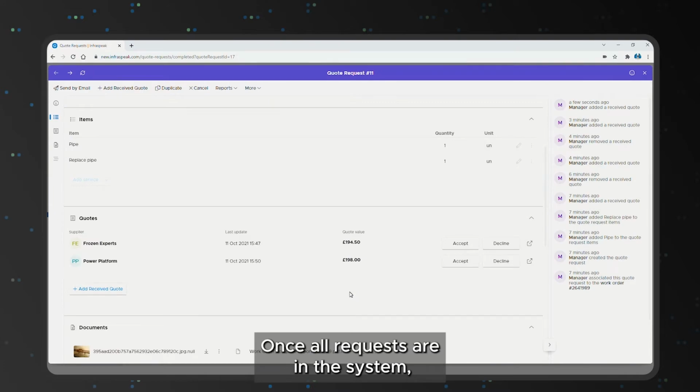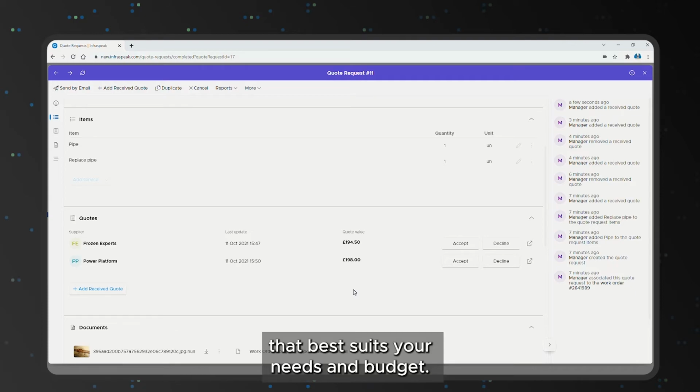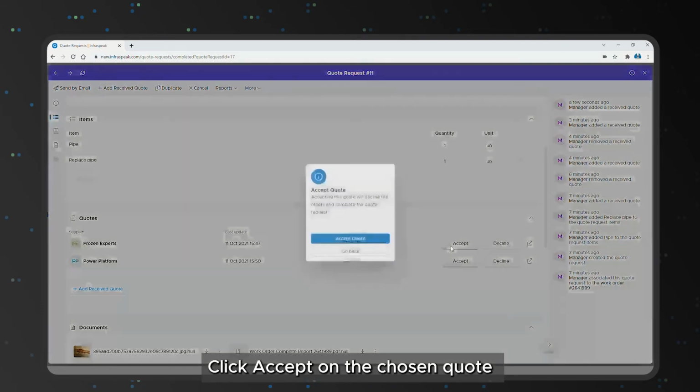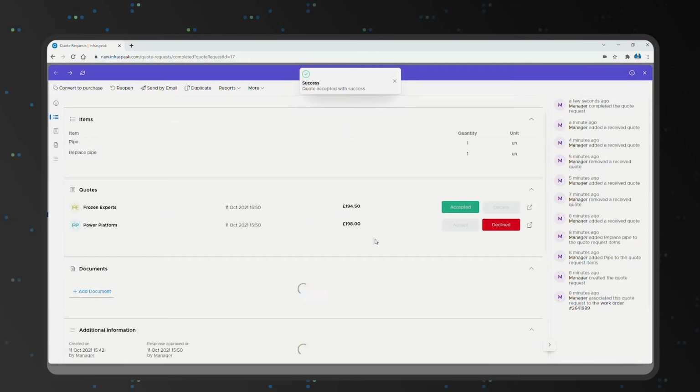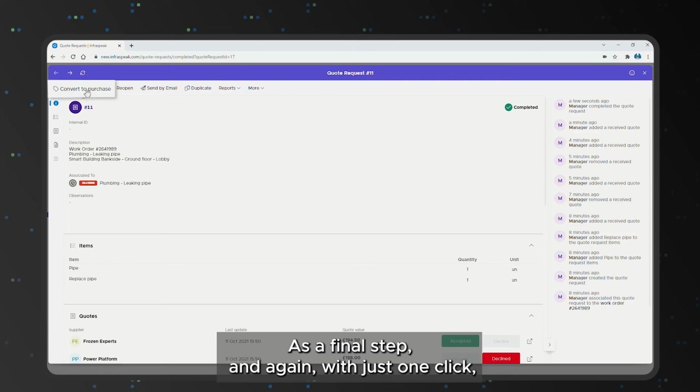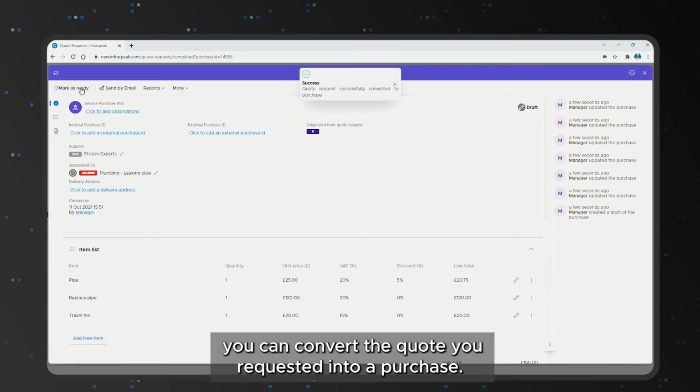Once all requests are in the system, it becomes extremely easy to compare quotes and select the offer that best suits your needs and budget. Click Accept on the chosen quote, and all others will be automatically declined. As a final step, and again with just one click, you can convert the quote you requested into a purchase.